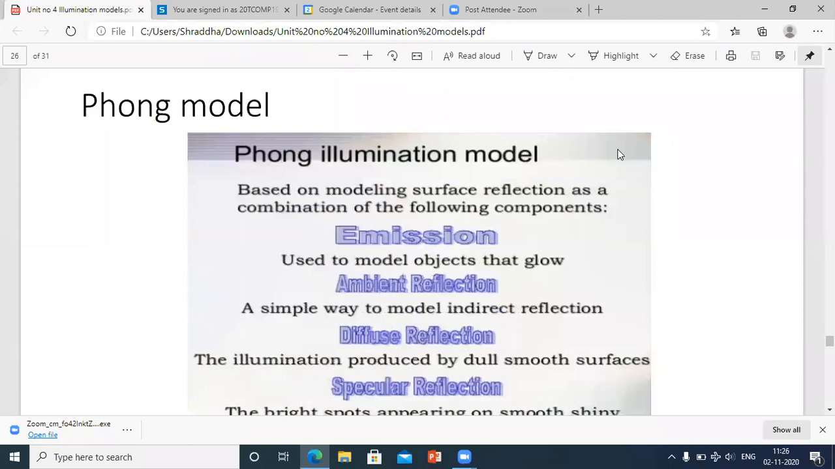Okay, so in short, what is the Phong model? Phong model is nothing but an illumination model based on modeling surface reflection as a combination of the following components.